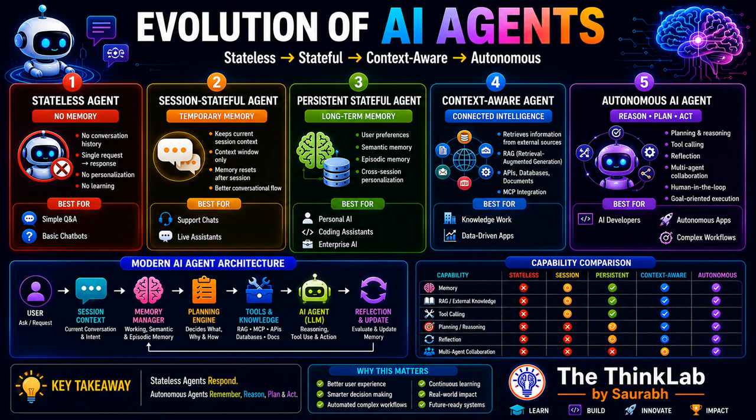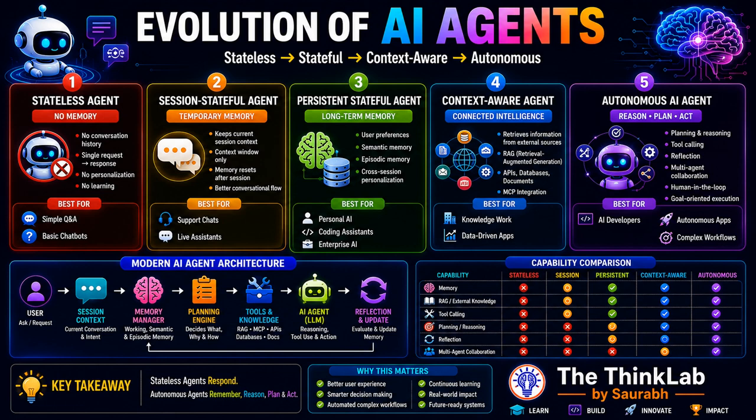So imagine you are asking, analyze last month's sales, prepare the report, create the presentation slides, and email them to my manager, right? So the autonomous AI agent can break the work into smaller tasks. They first collect the required information, analyze the data, generate the charts, prepare the presentation, and complete the workflow. And so instead of acting like a chatbot, they behave more like a digital teammate. This is why the autonomous AI agent is becoming the major focus in AI research and industry.